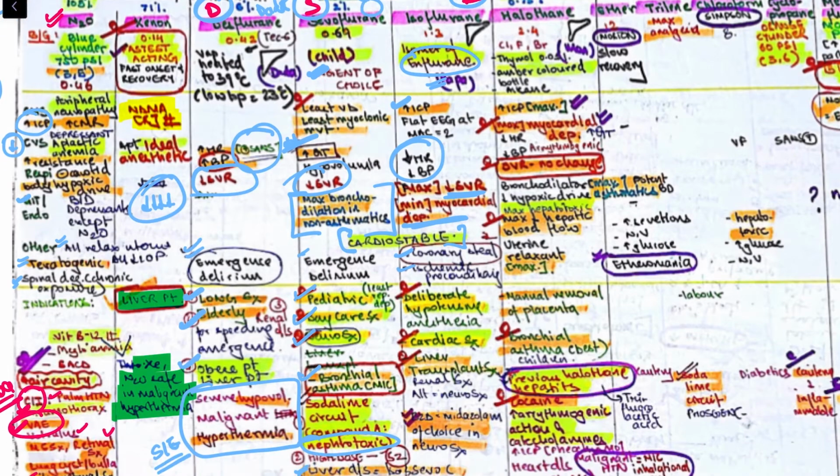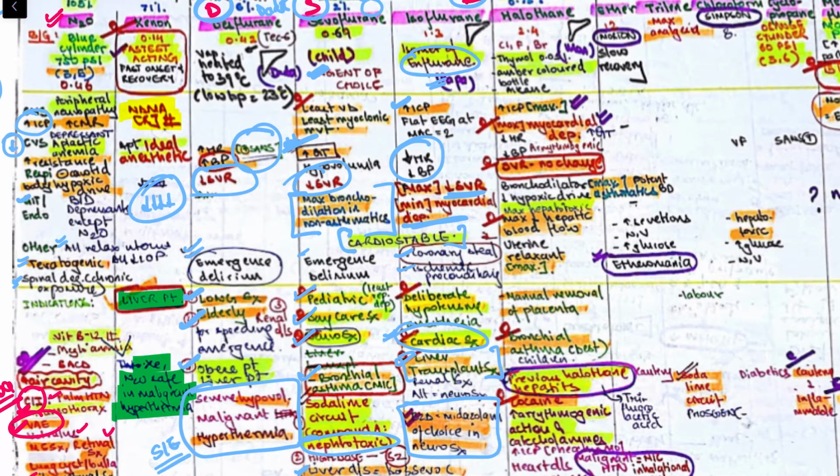Okay. Where do we use it? It is used in deliberate hypotensive anesthesia, in cardiac surgeries, because it is causing the maximum decrease in SVR with minimum myocardial depression. Then liver transplant patients, very important. Then if they ask what is the benzodiazepine of choice in neurosurgery, then the answer is midazolam. I don't know why I wrote it here. Okay.